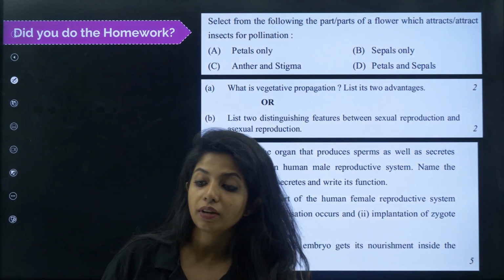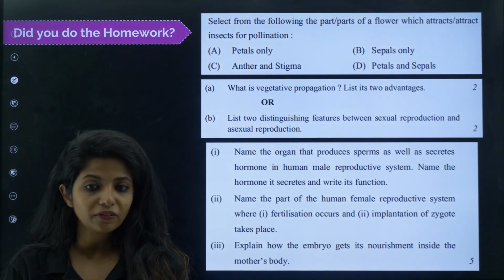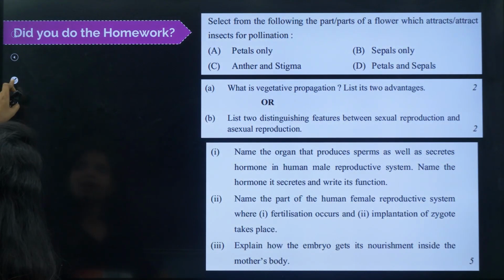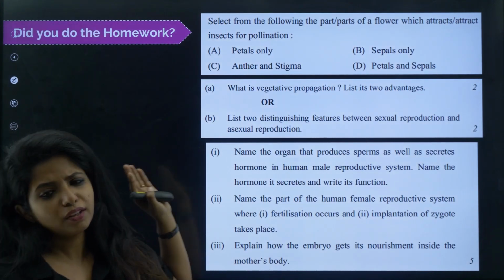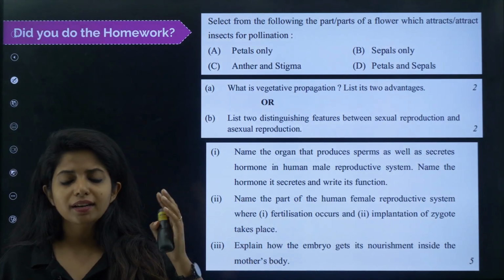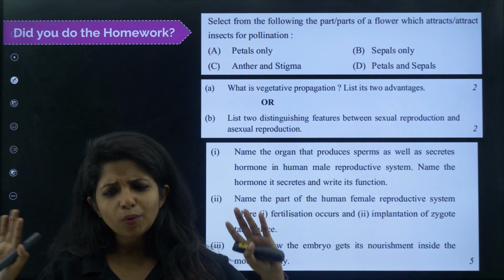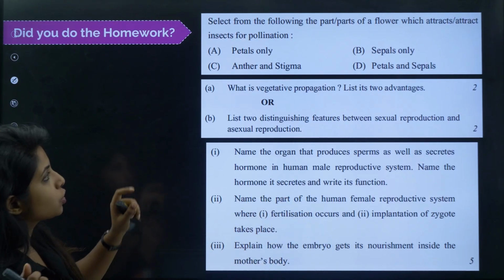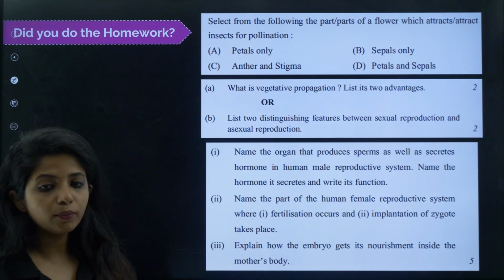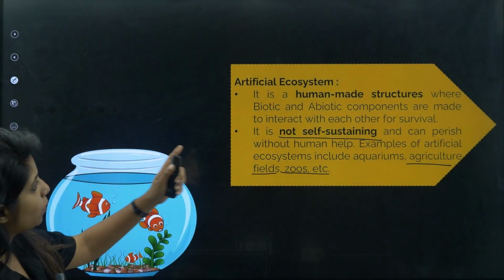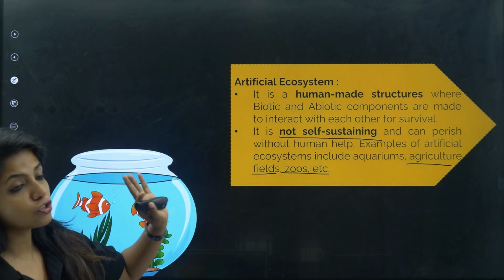we have the homework. Did you do the homework that I gave you the previous day? If you didn't do the homework, I know it's very bad to interrupt, but if I put it in the first place, you won't be able to understand this anyways. You won't have that urge to study our environment because it's a boring chapter. I don't want to make it really boring for you. So let's just quickly solve this and then we will go ahead with what? Our environment, okay? So we stopped over here where we spoke about artificial and natural ecosystem.